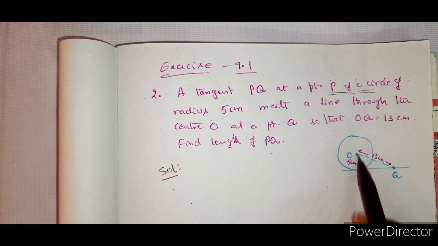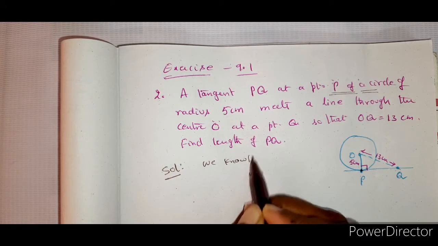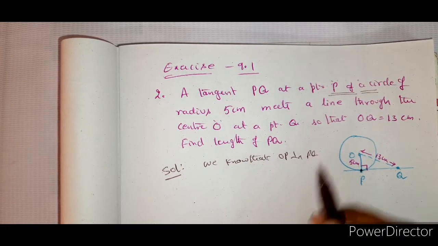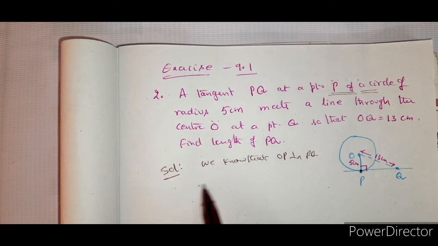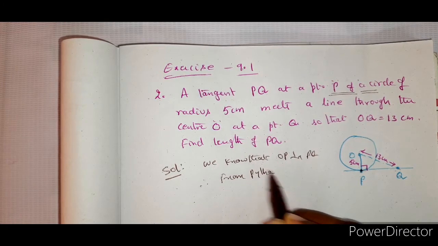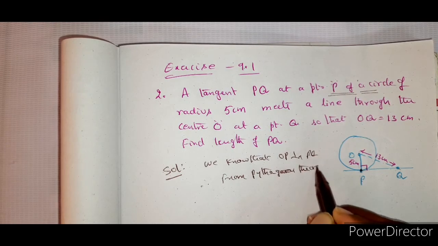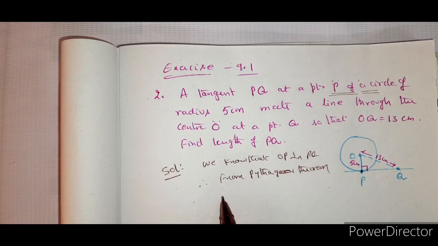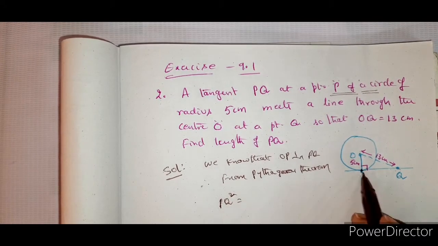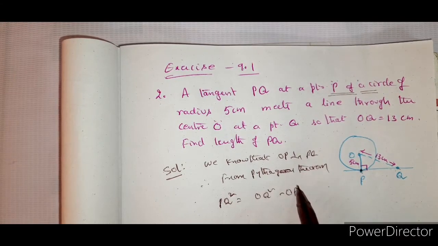Find the length PQ. We know that OP is perpendicular to PQ. So from Pythagoras theorem, PQ square is equal to hypotenuse square OQ square minus OP square.